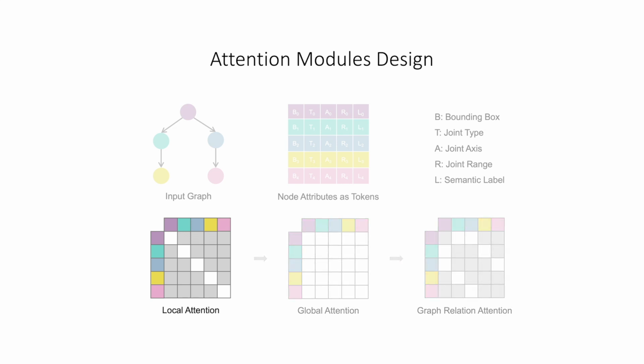Local attention captures the relationship of attributes within the part itself. The mask only activates attention among attributes within the same node. Global attention captures relationships among nodes regardless of topological distance in the graph. This allows for attention between pairs of attributes across all valid nodes. The graph relation attention focuses on the relationship between attributes among parent and children nodes. Here we leverage the graph structure as a condition by explicitly masking the attention using the graph adjacency matrix.